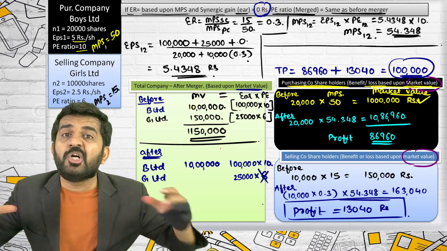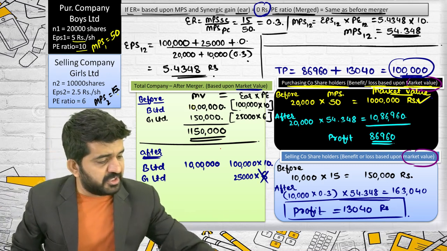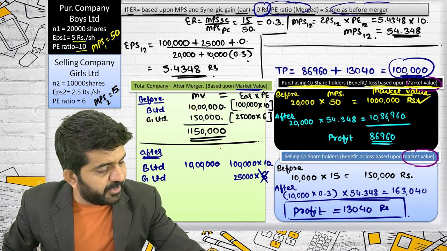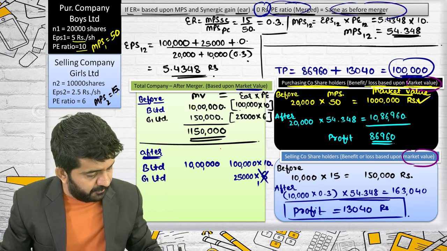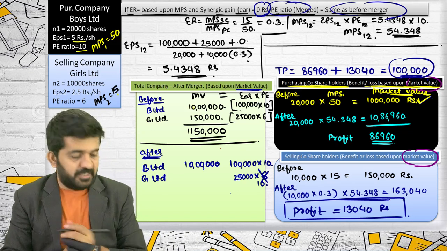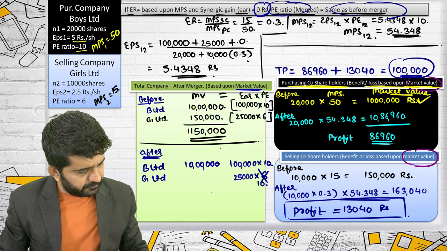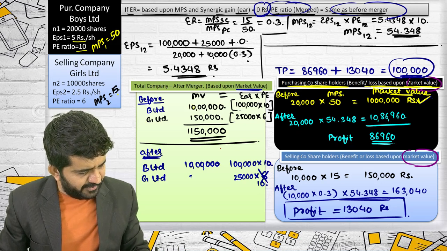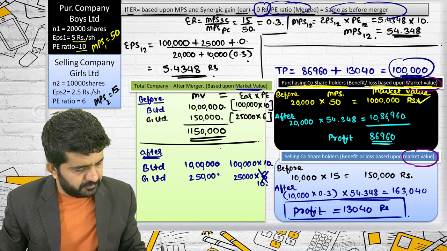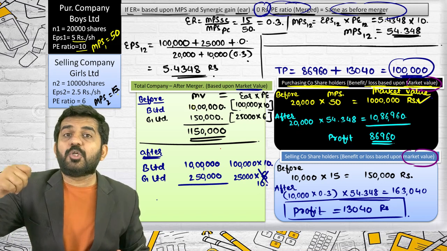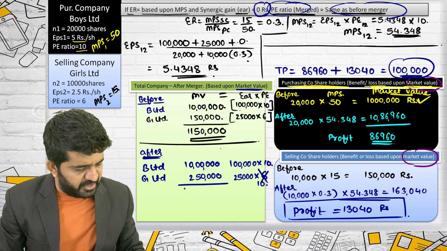But now they are merged with the purchasing company and the question says the PE ratio is going to remain the same. So they will be multiplied by 10. So 25,000 into 10, which is nothing but 2,50,000.